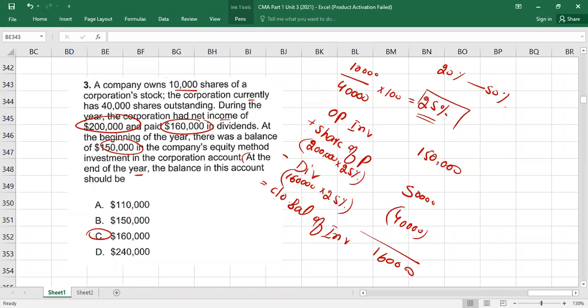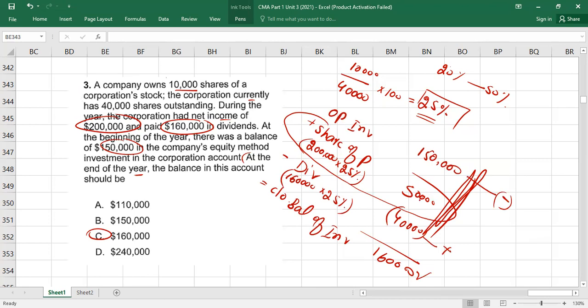Sometimes he might give you the closing balance but miss one value from these three: profit share, dividend, or opening investment value. So you have to go in reverse then. When you go in reverse, plus will become minus, minus will become plus. For example, you want to calculate the share of profit. Other data is given. On my calculator I will take 160,000, this is a negative value so I will plus 40,000, this is a plus value so I will minus 150. On my calculator, automatically I will get 50,000 as the balancing value.